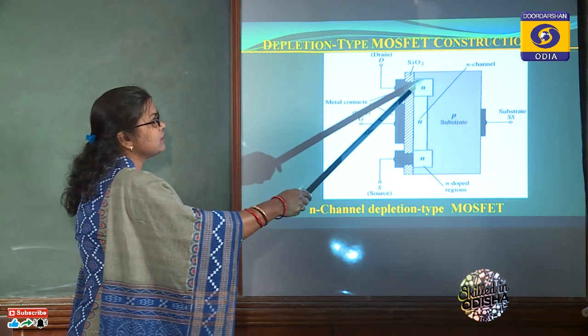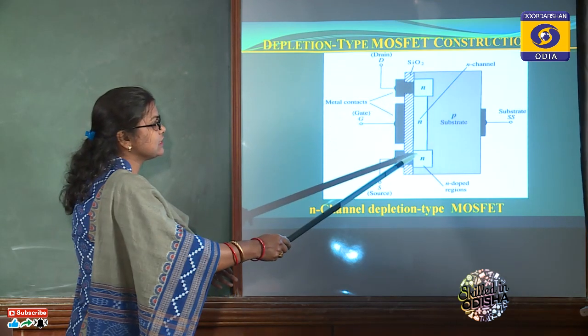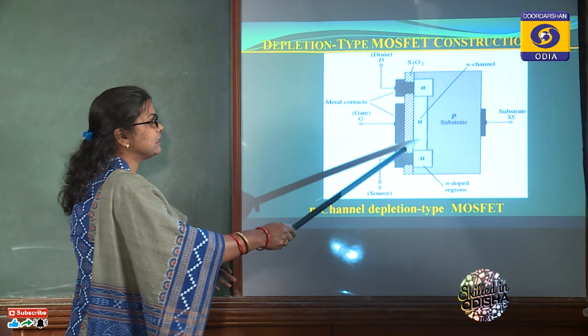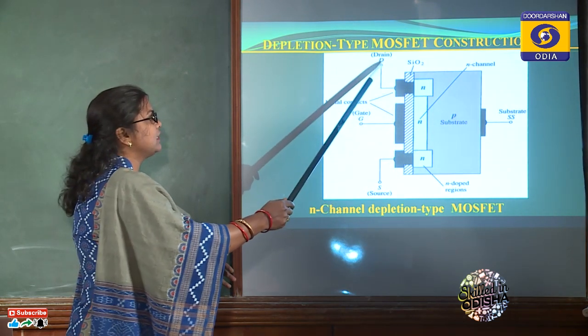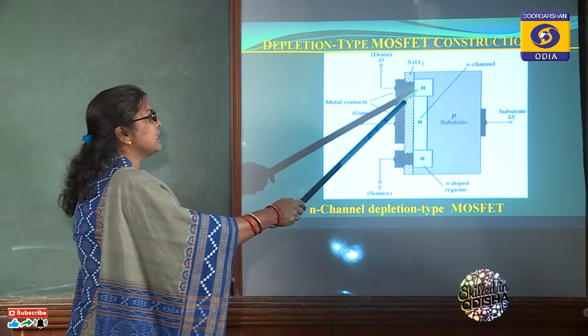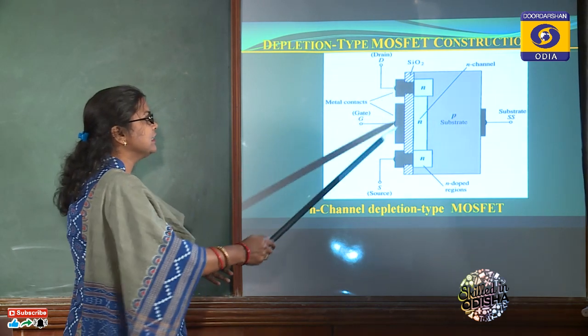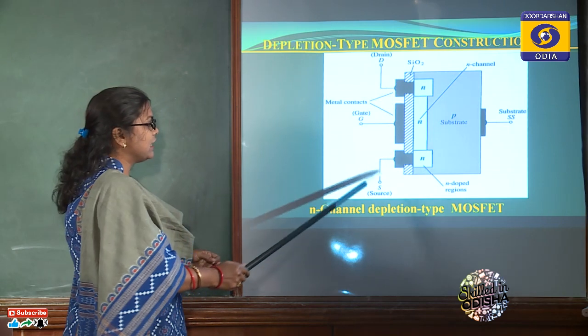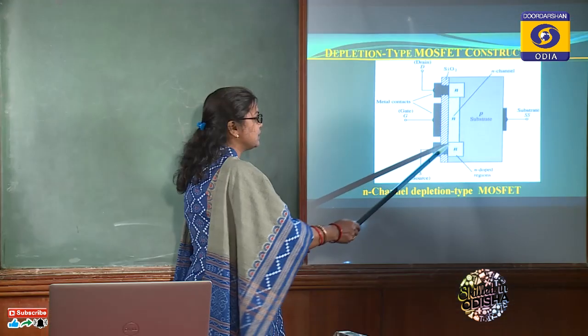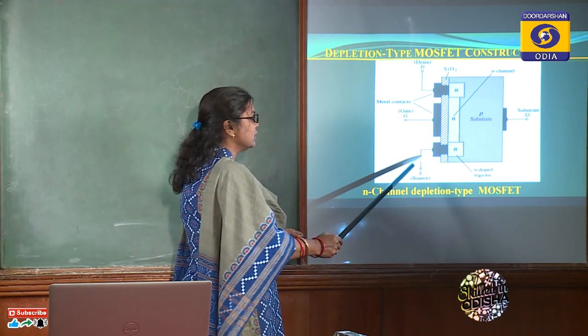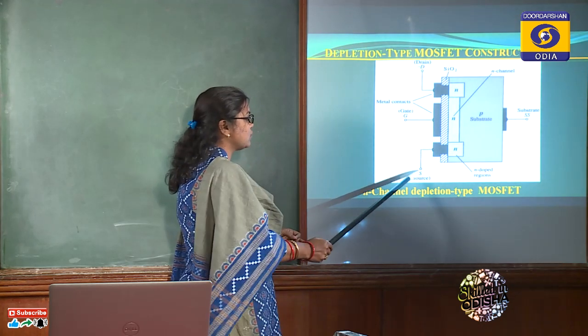This is an n doped region, and this is another n doped region, which are connected with each other by an n channel. The drain terminal is connected to this n doped region by a metallic contact, and the source terminal is connected to the other n doped region by a metallic contact.